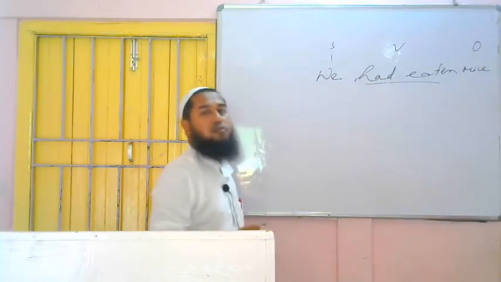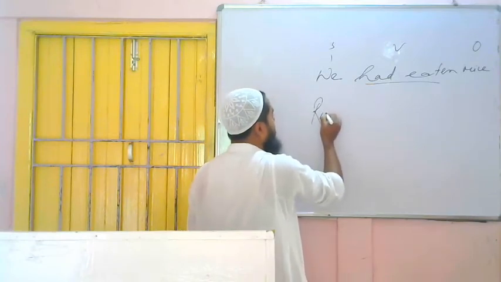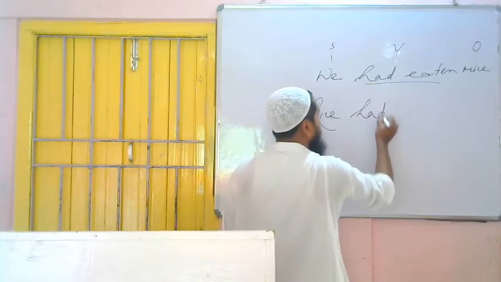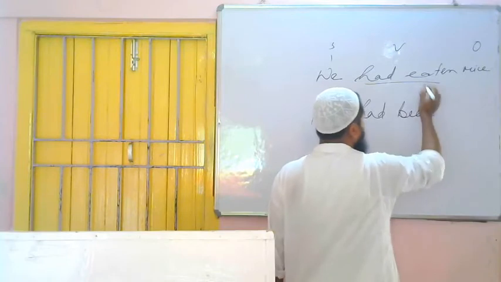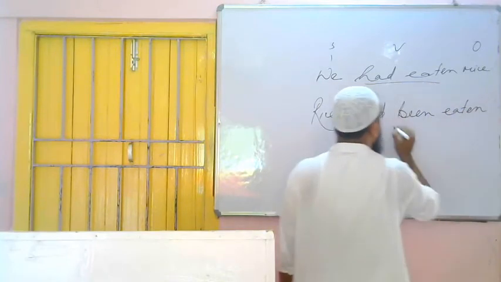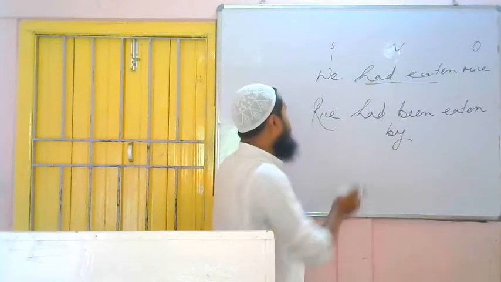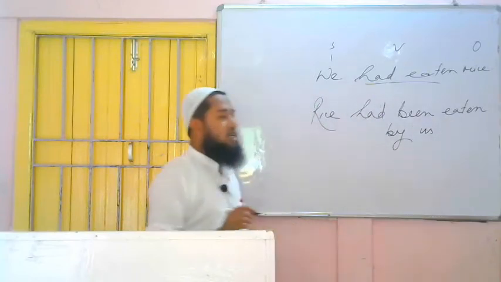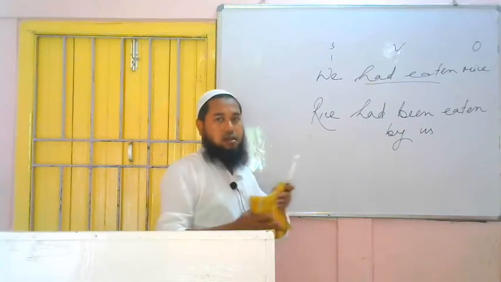So what to do? We have to bring the object in place of the subject. Rice is the object, we are bringing it in place of the subject. Rice. Then I said we have to use had: rice had. Then for passive voice we have to use been: rice had been. Third form of the verb as it is given: rice had been eaten. Then by, then the subject will come in place of the object. The subject is we. It will become us. Rice had been eaten by us. Simple. Very simple it is.